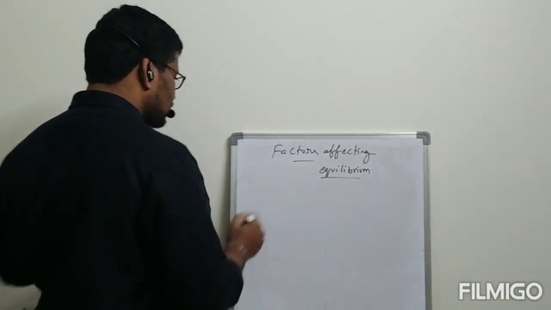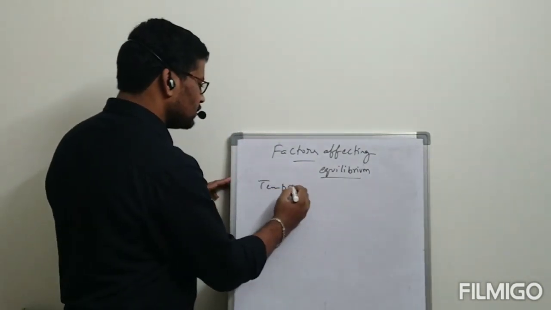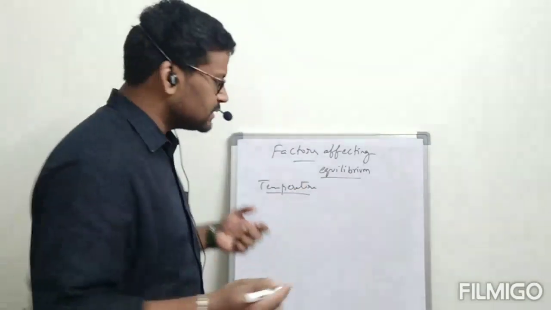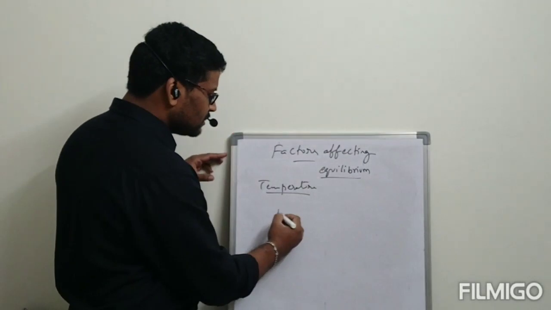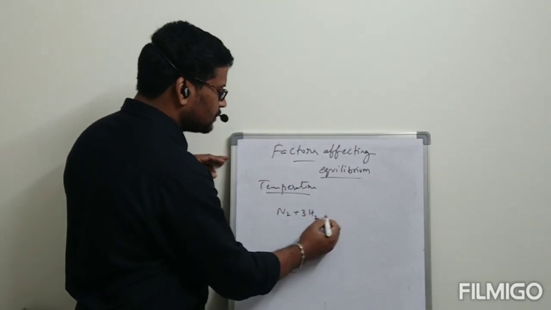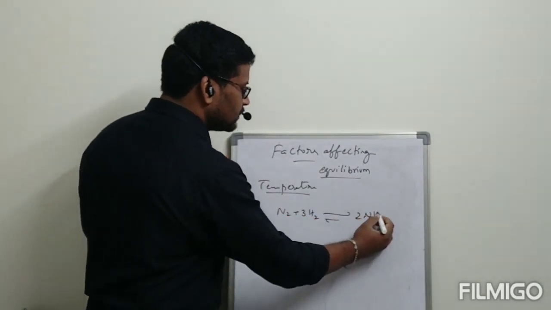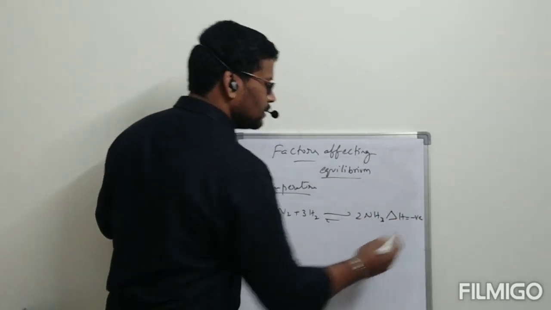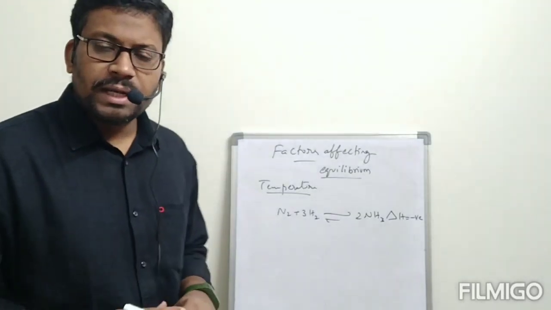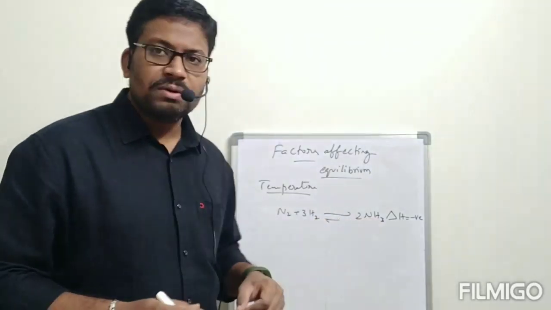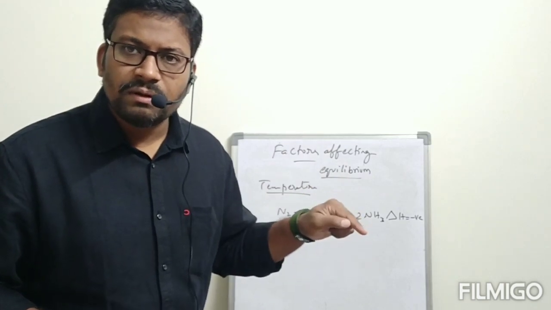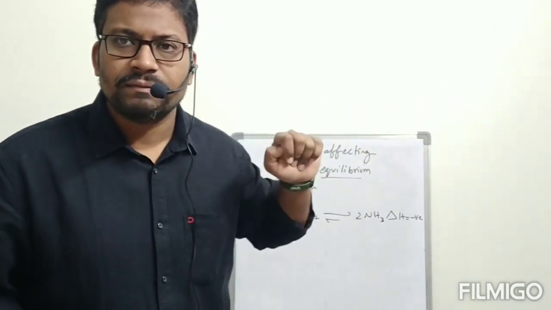Next, effect of temperature. It is completely Le Chatelier's principle, simple. Suppose a reaction is given, N2 plus 3H2 is in equilibrium with 2NH3, and delta H is negative. When we see delta H is negative for an equilibrium reaction, that delta H is negative for the forward reaction only.